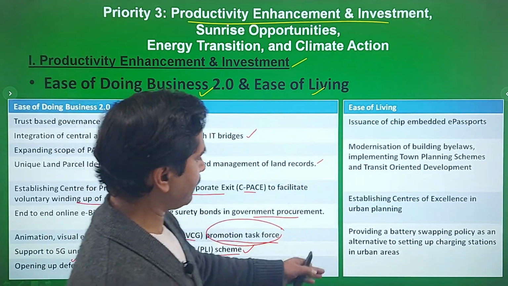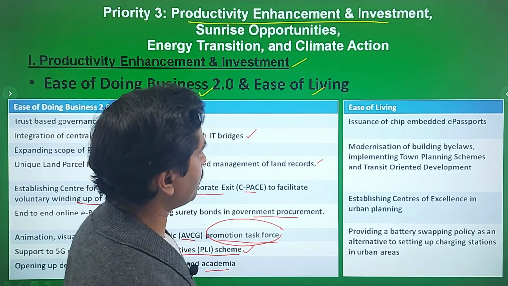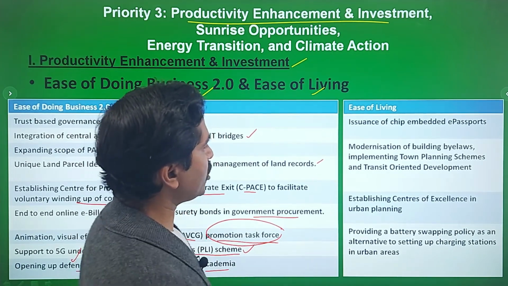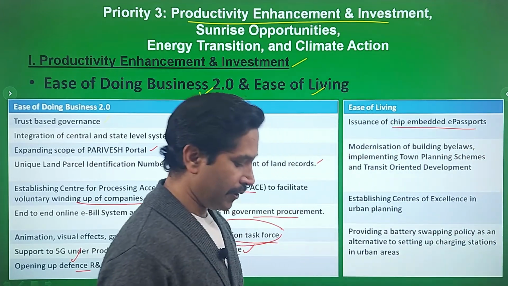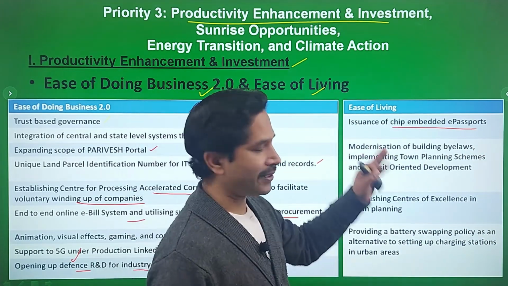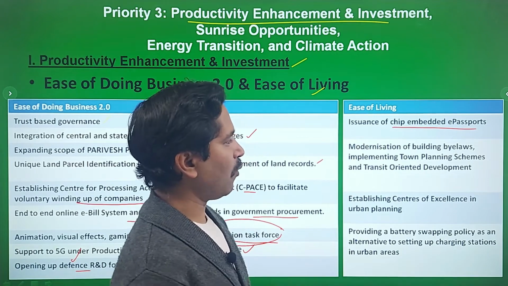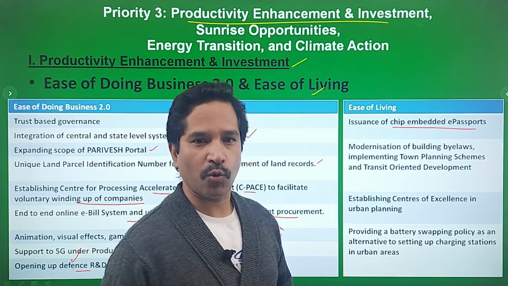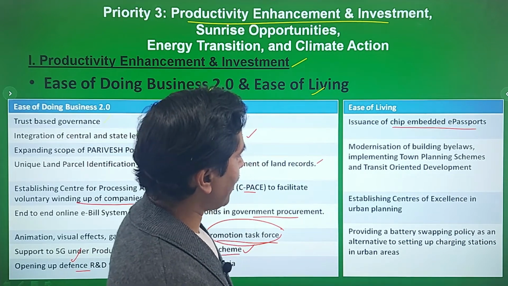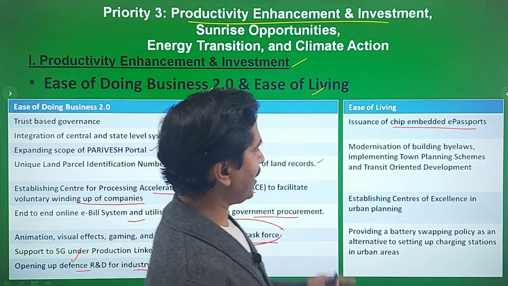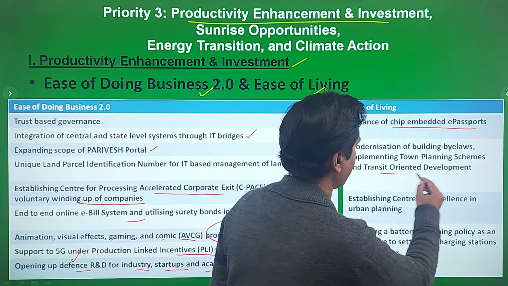Here we have 4 steps for ease of living, that is, issuing of chip embedded e-passports. This would be a great boon for people who want to visit foreign countries. Modernization of building bylaws, implementation of town planning schemes and transit oriented development.